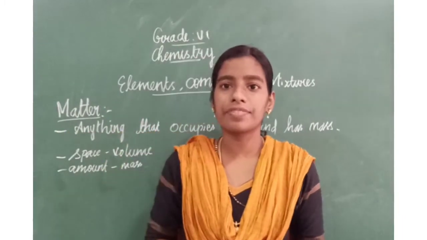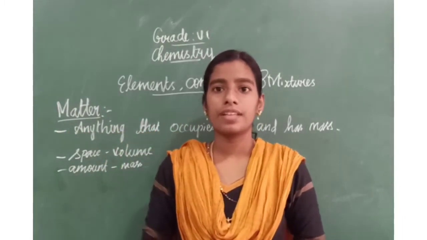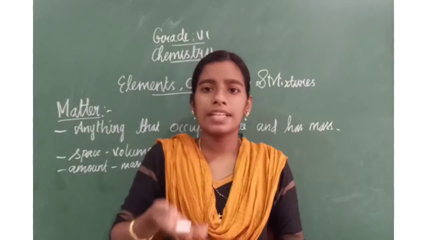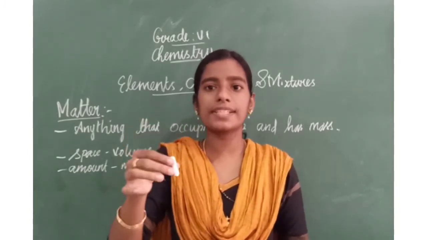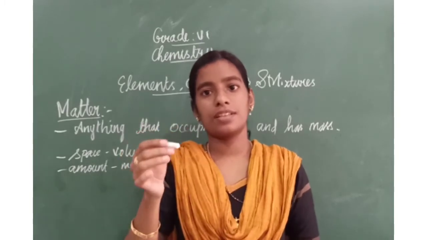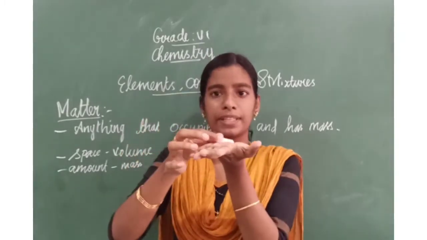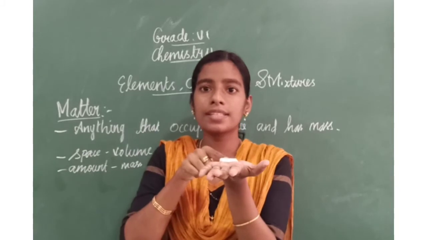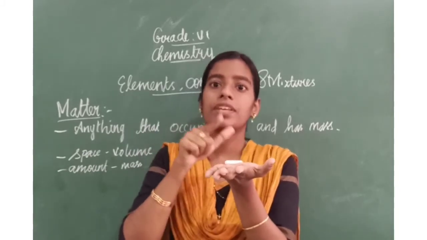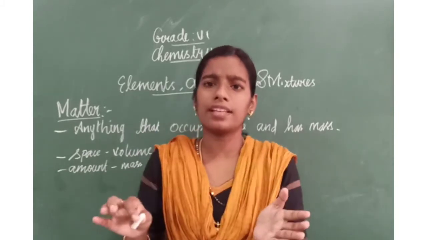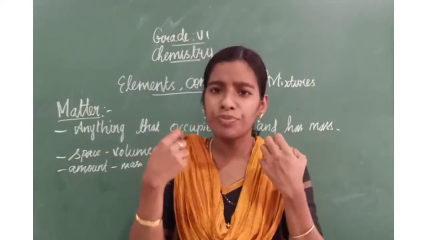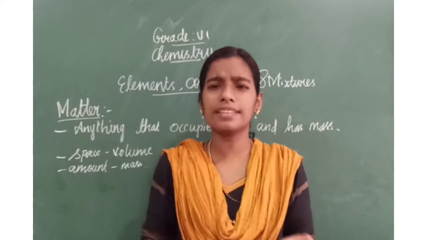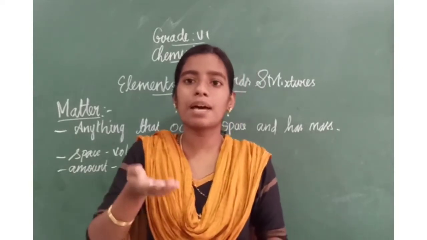What can you understand from this? You have this chalk piece. It has some mass. If you calculate its weight, it has some mass. And you keep it here. It occupies some space in my hand. So anything, that may be a chair, a cup, some food items, snacks, biscuit, anything which has some mass.